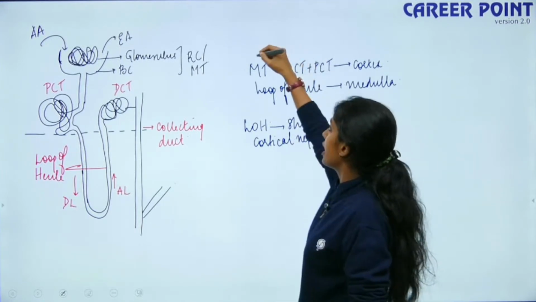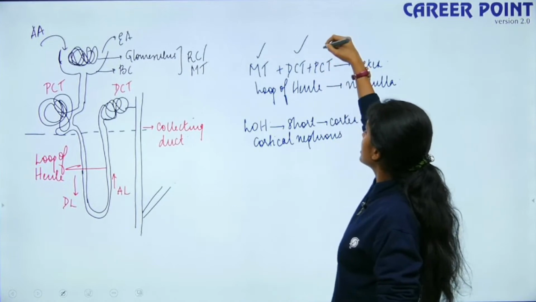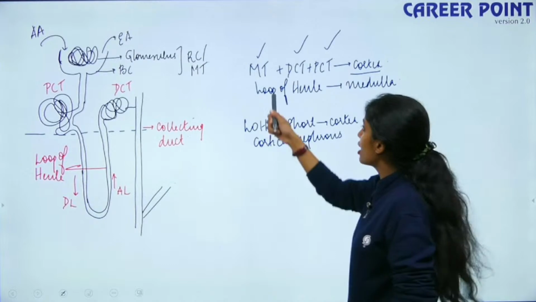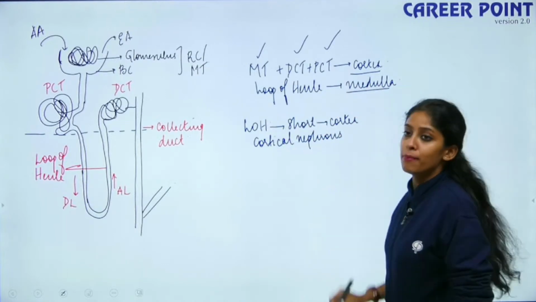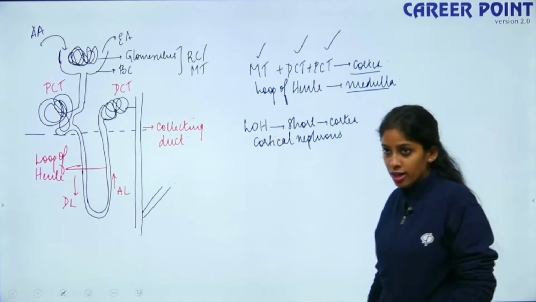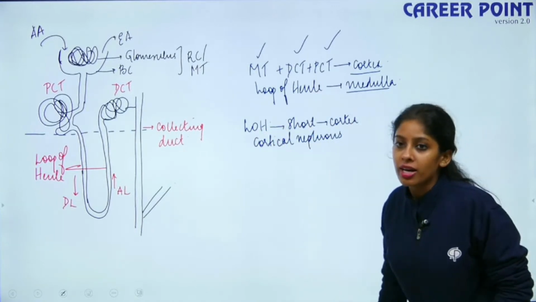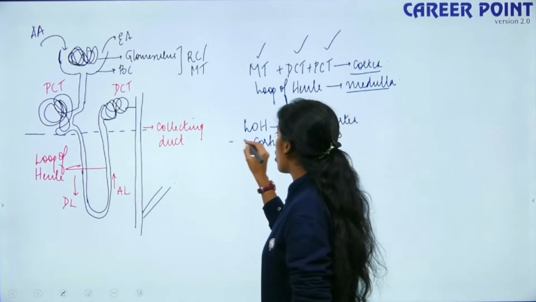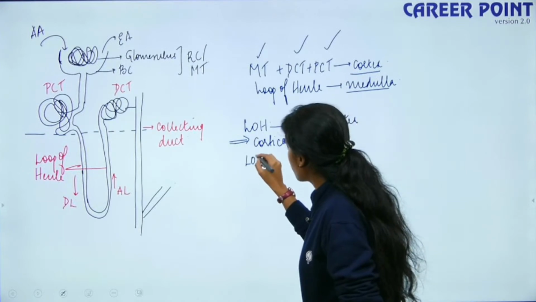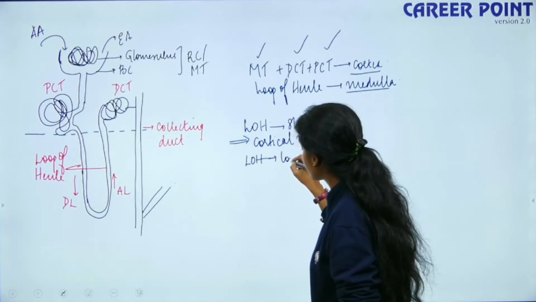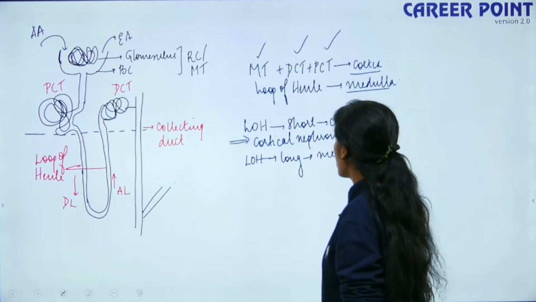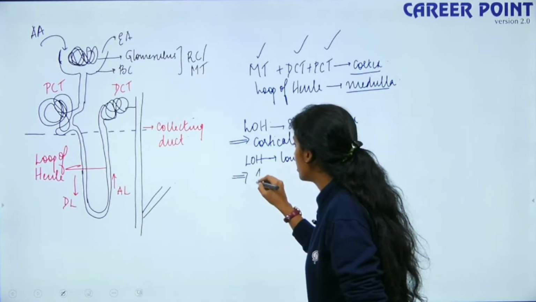Ideally your Malpighian tubules, DCT and PCT are present in the cortex region, and your loop of Henle is present in the medullary region. But sometimes it is too short, so it is also present in the cortex. So if the loop of Henle is long enough and extends into the medulla, they are known as juxtamedullary nephrons.